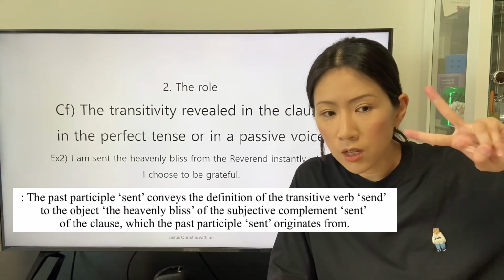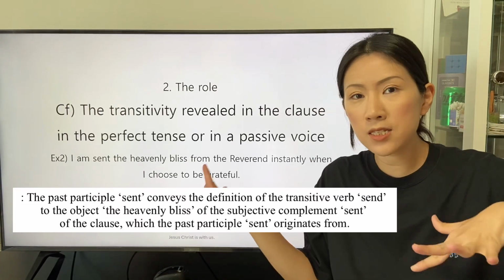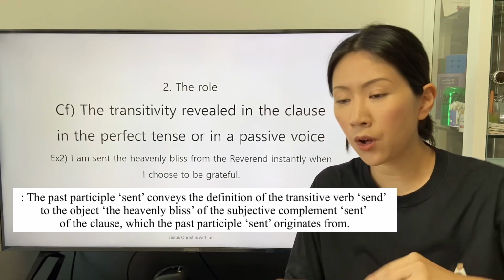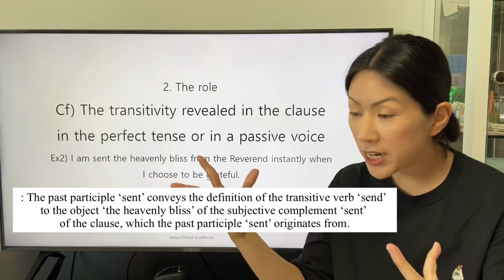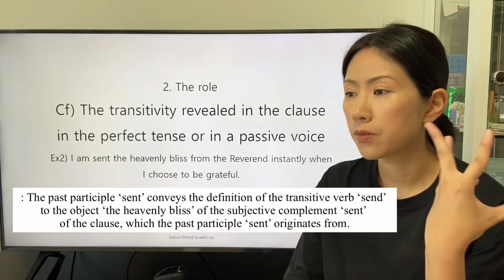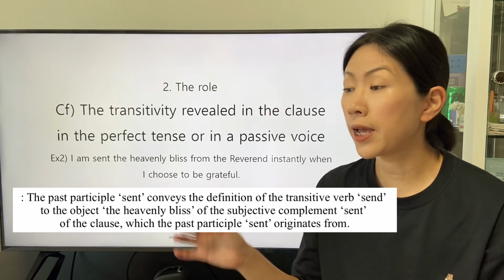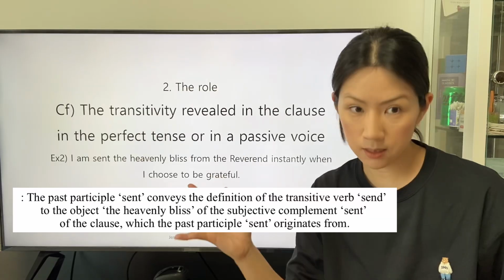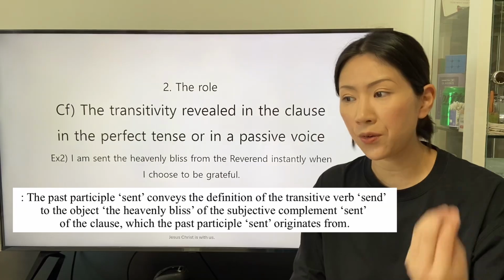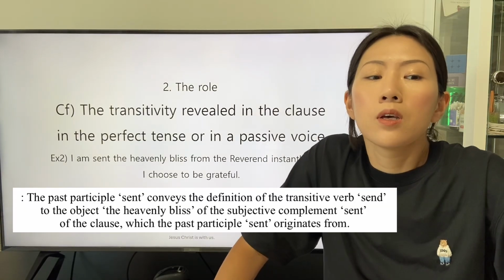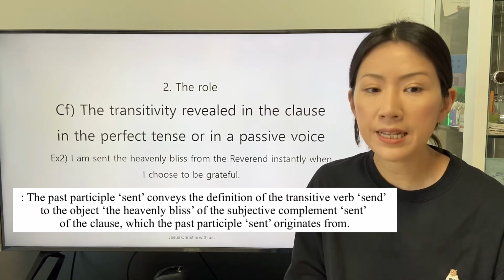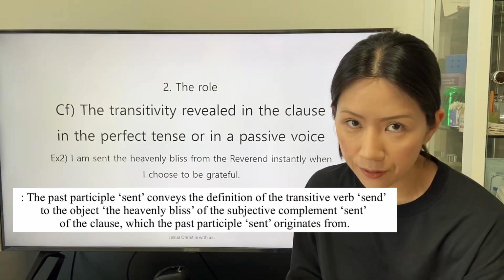There is the second example. This sentence is about the second transitivity of the past participle that is applied as an adjective to describe how the subject is in the clause stated in the passive voice of the speaker. I am sent the heavenly bliss from the Reverend instantly when I choose to be grateful.